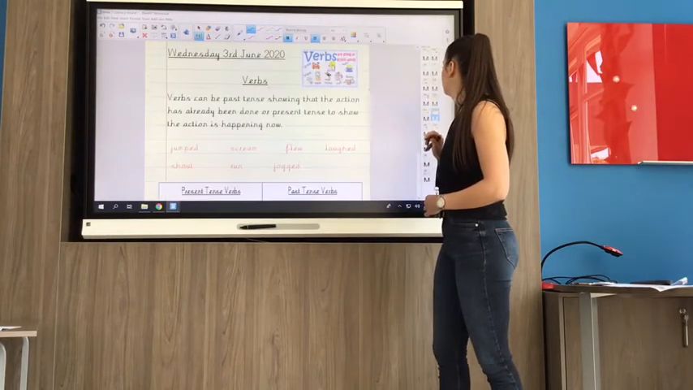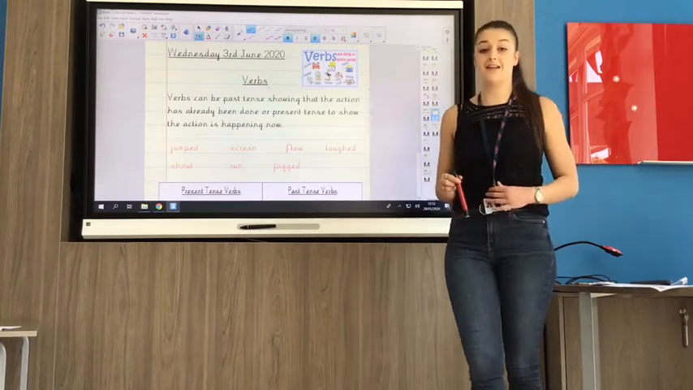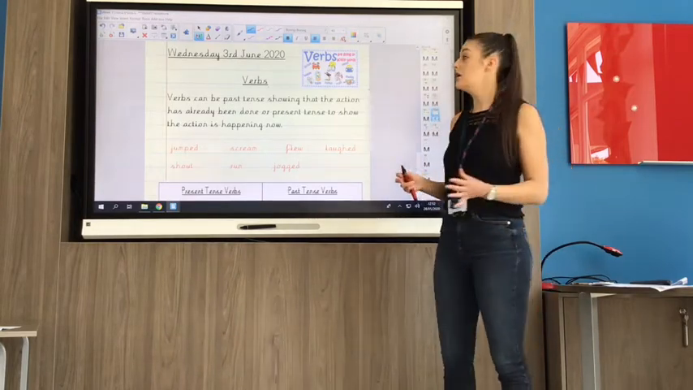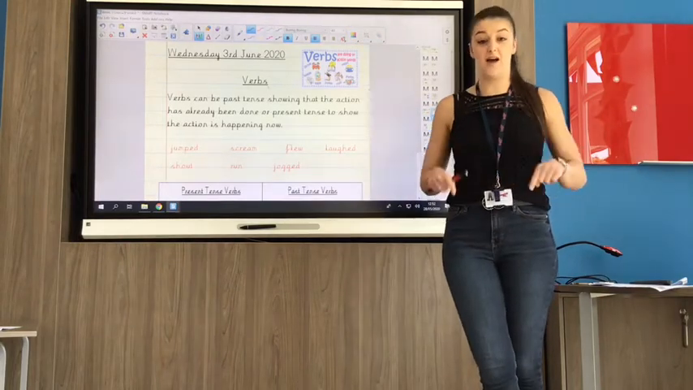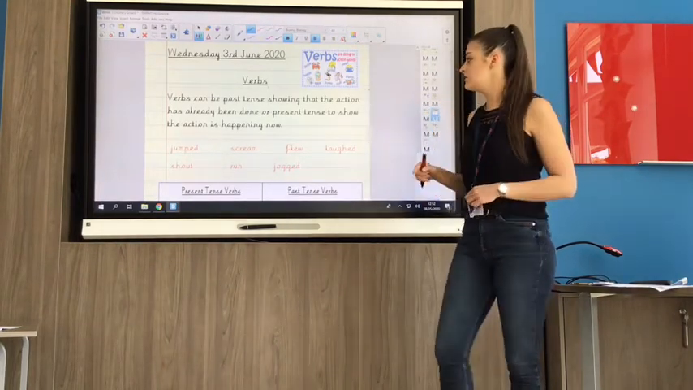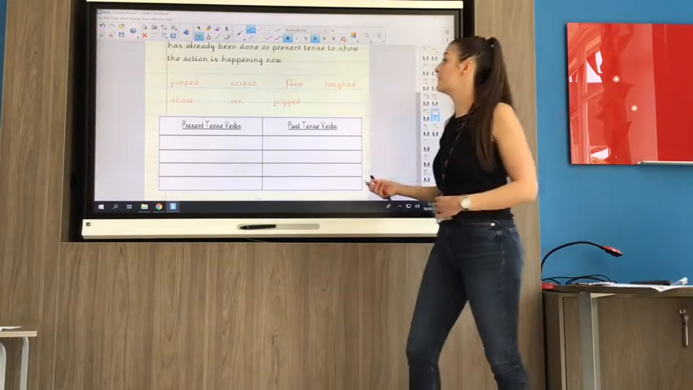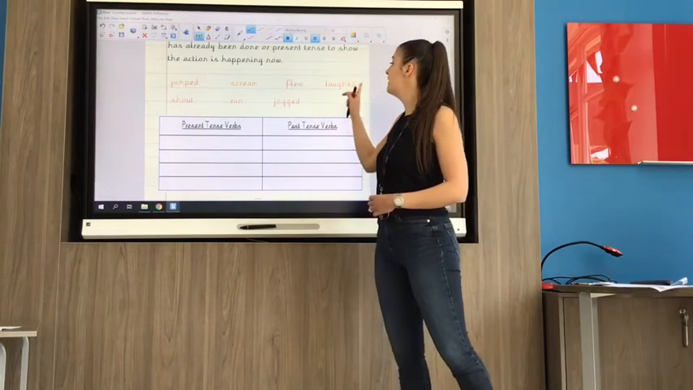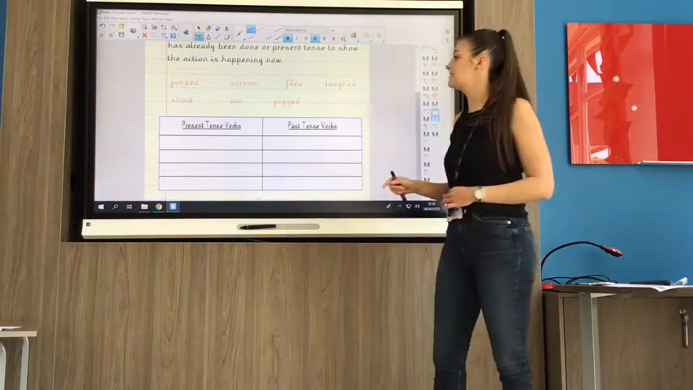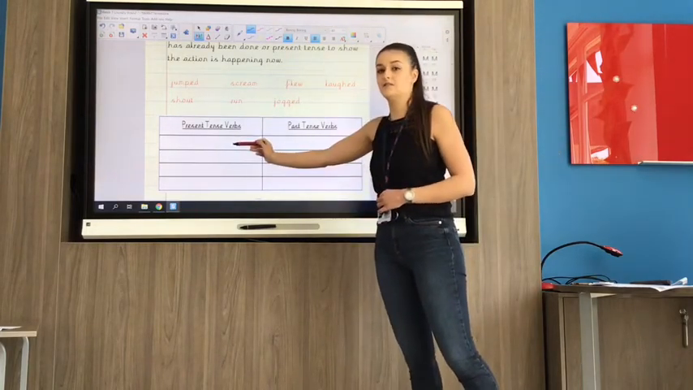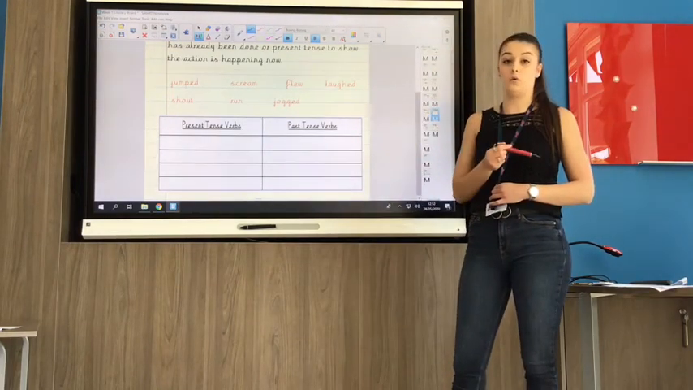So moving on to a slightly trickier activity. We know that verbs can be past tense, which means they've already happened. The action has already been done. Or they can be present tense to show that the action is happening right now, okay? So you might have a box that's got lots of verbs that have got past tense or present tense. So I've got jumped, screamed, flew, laughed, shout, run, jogged. And your job is to put them into the correct column. Are they present tense, so it's happening now, or are they past tense, it's happened before, okay?